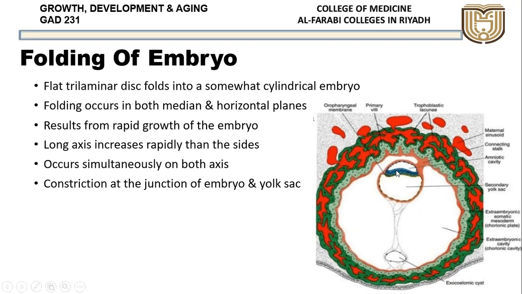Remember, in the second week it will be two layers. In the third week it will be three layers. Three layers is called gastrulation. That was a question which was there for the test. In the first week it will be one layer, not even a layer, it is a group of cells. In the second week it becomes a bilaminar disc. In the third week, it becomes trilaminar. That is called gastrulation. So one week, one layer, two weeks, two layers, and the third week will be three layers. That is how you can remember.